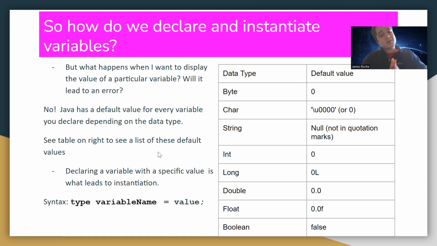Now, if you actually want to instantiate something, which is possible and usually very common, all we need to do is set the value. In the syntax here, we've got type and variable name for declaring a variable. To instantiate, we just put equals and whatever value that is. For example, for a string, we put in quotation marks, insert text here. Or for numbers, like integers, we just put a value like 19, and so on.